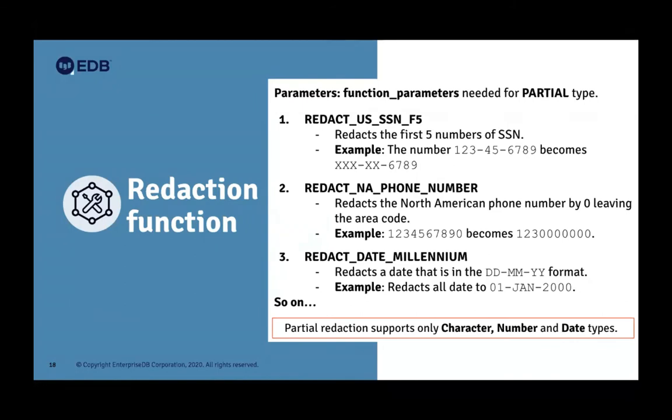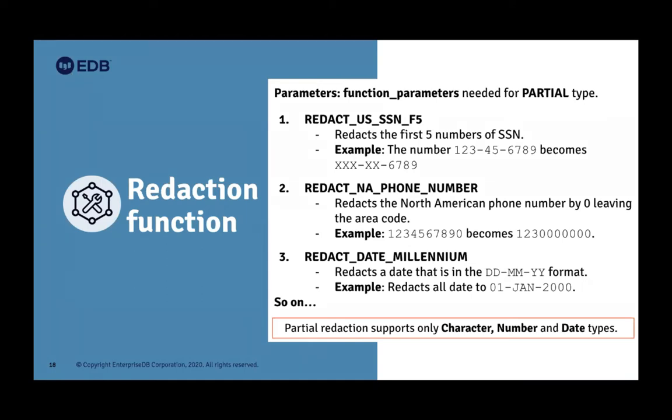The next is REDACT_NA_PHONE_NUMBER. That's the North American phone number format, where you want to show the first 3 digits, the area code, and the rest will be replaced by 0. So if we pass this predefined constant, the data is shown like 123, and then the rest of the digits of that phone number will be 0.